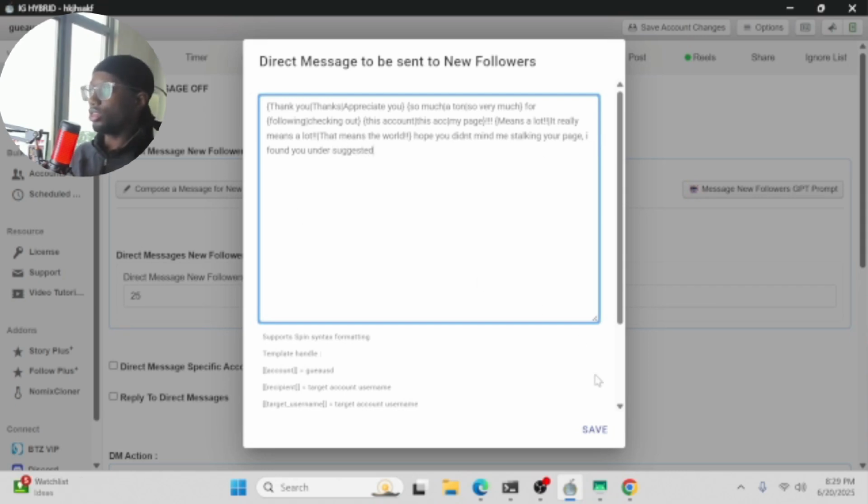And so the thing about this is that you have to pretty much know what they're going to respond with after this, in order to continue using the DM feature.